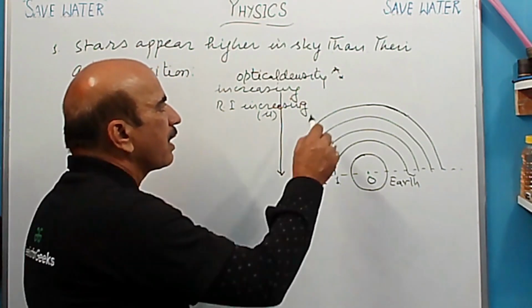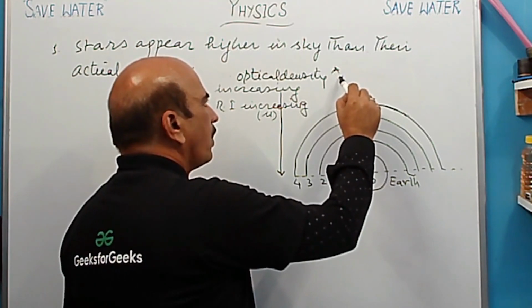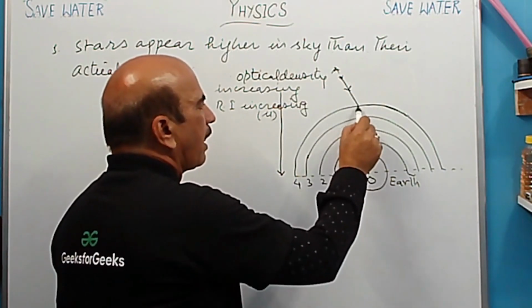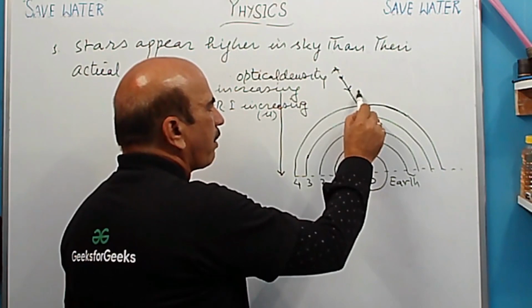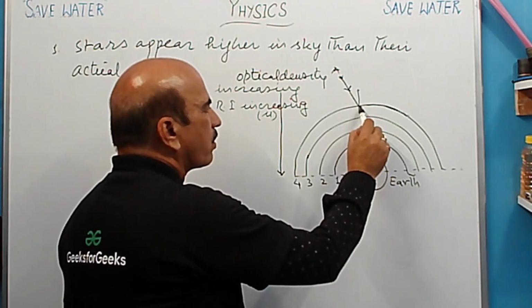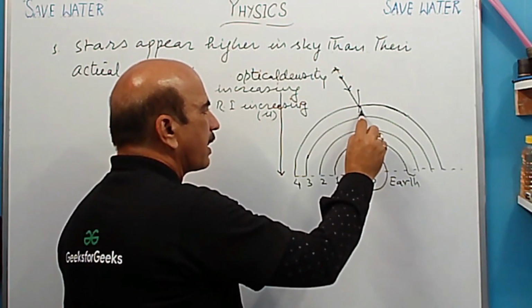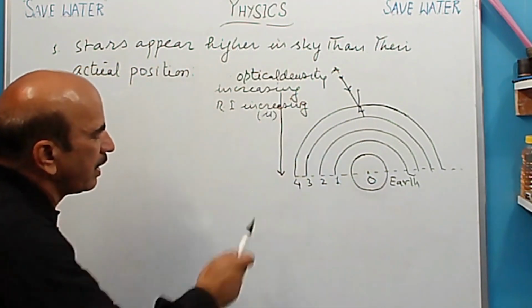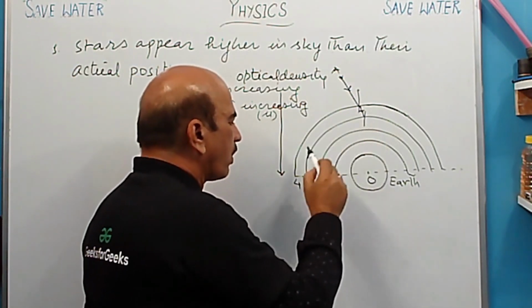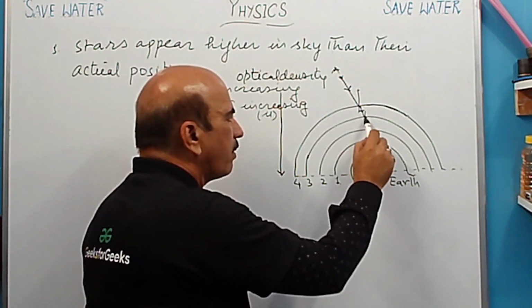Okay. तो देखिए यहां से जो स्टार A पर है, तो इससे पहले ray of light is coming here. So this is the ray of light. This is coming, and here it entering into the atmosphere. तो यहाँ पर हम सबसे पहले एक नॉर्मल ड्रॉ करते हैं. Yes. So now change in path will take place. ये हो गया इसका change in path because now yes refractive index is increasing. So now again it is coming from fourth layer to third layer. Third layer में enter कर रहे हैं. Again change in path will be there. थोड़ा इससे ज्यादा होगा ये.